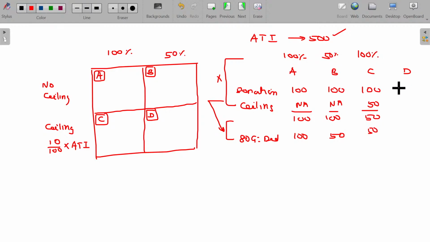If the donation is in the last D category, ceiling is applicable, the ceiling being 10% of adjusted total income, 50. Between these two, whichever is lower, on that 50, only 50% is allowable. How much? 25. Only 25. Clear? Any doubts here?